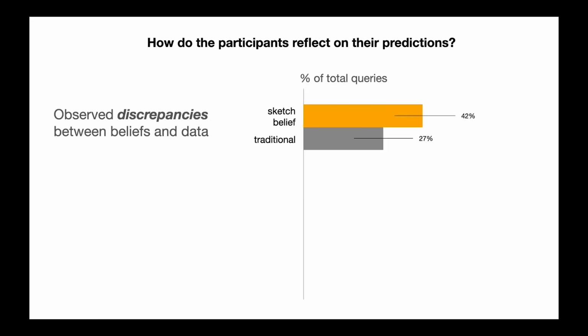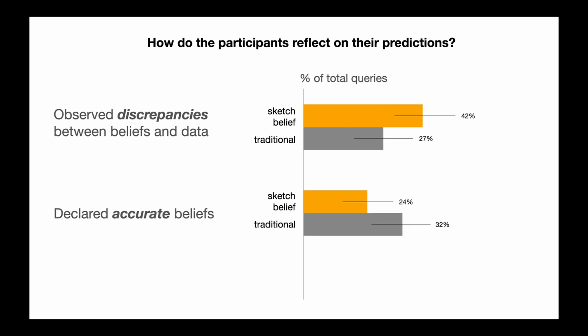In both conditions, participants often compared their predictions with data. Participants who used the PredictMe interface were more likely to note discrepancies between their beliefs and the data. By contrast, participants with a traditional visualization seemed more convinced that their beliefs were accurate. This suggests that participants engage in deeper analysis when given the opportunity to sketch their beliefs.